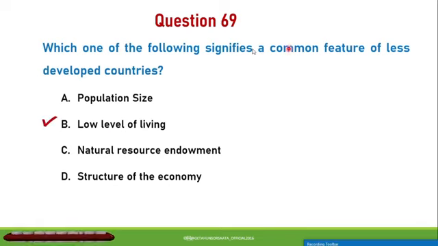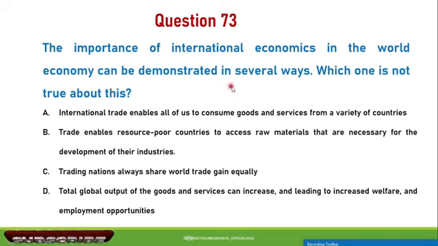Next, question number 73. The importance of international economics in the world economy can be demonstrated in several ways. Which one is not true about this? A. International trade enables all of us to consume goods and services from a variety of countries. B. Trade enables resource-poor countries to access raw materials that are necessary for the development of their industries. C. Trading nations always share world trade gains equally.